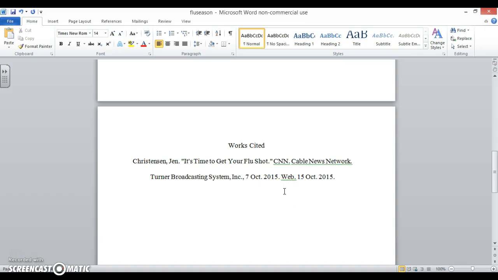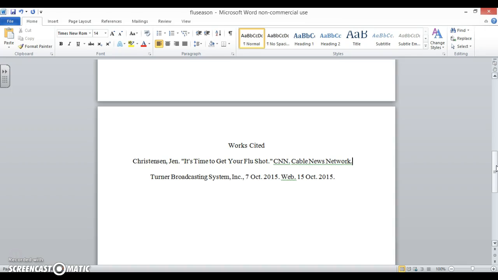If you add any more entries into your Works Cited, you need to make sure that all of them are alphabetized. So if I add another Works Cited entry that the author has the last name of Austin, I need to put it before this Christensen entry so that it'll be alphabetized.